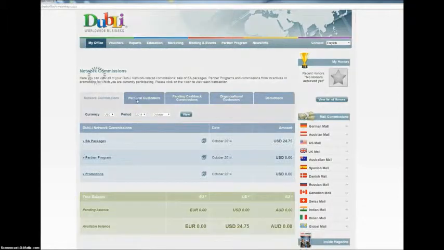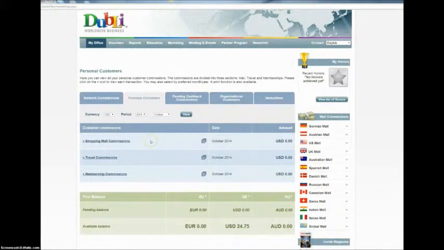Your personal commissions tab is going to show the breakdown of all your personal customers, shopping mall, travel, memberships. If you want to get a breakdown, again, you'll click on the link. It'll give you line item by line item. The pending cashback is what is due you from your personal purchases on the Dubli network site.